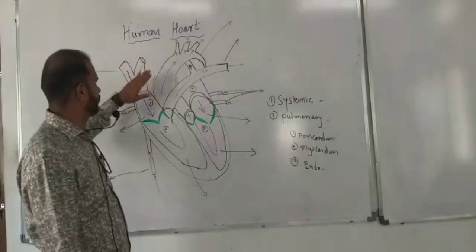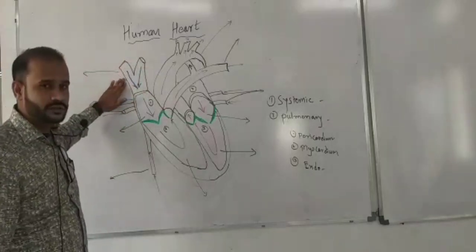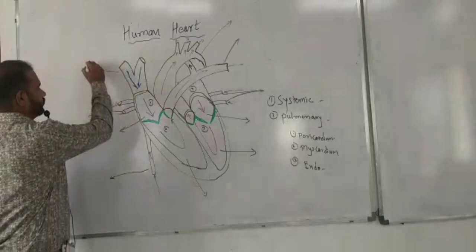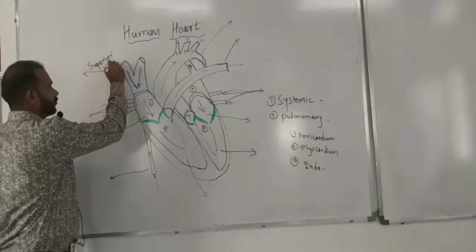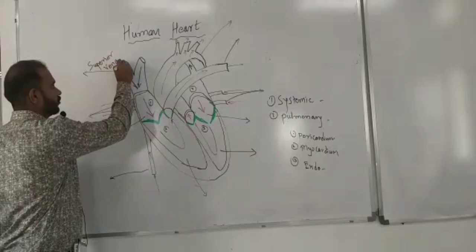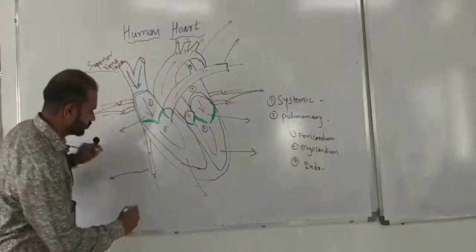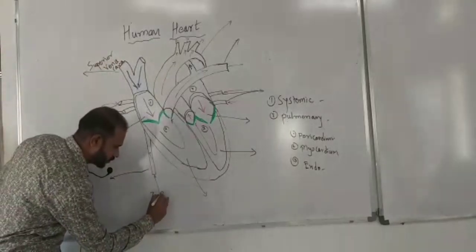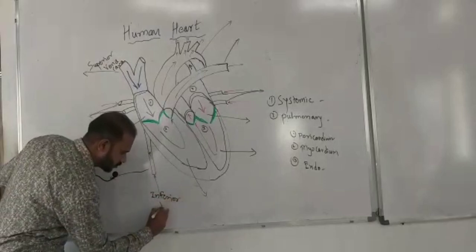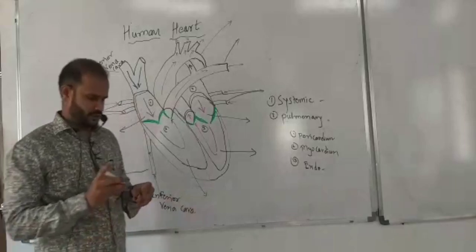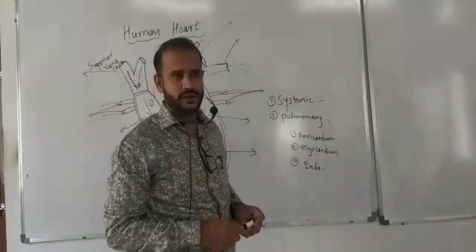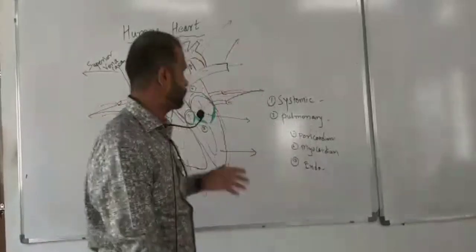We'll see. This is the superior vena cava. This one is the inferior vena cava. What is the function of the superior and inferior vena cava? Why superior?